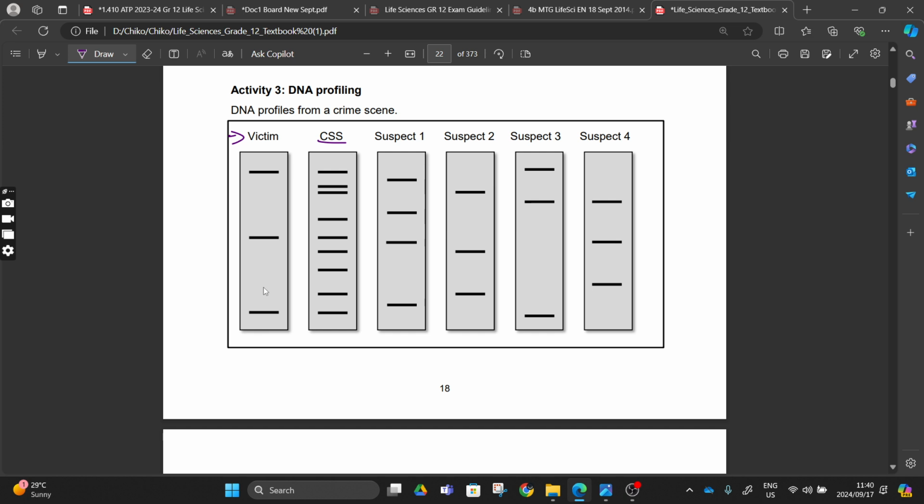In the activity we can see the victim, and then we can see the crime scene sample. We can have suspect 1, suspect 2, suspect 3, suspect 4. From the victim we can see that these bands here are from the victim, right? So now we see the bands that are correlating to our crime scene.